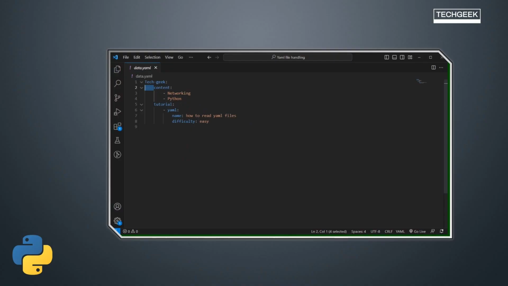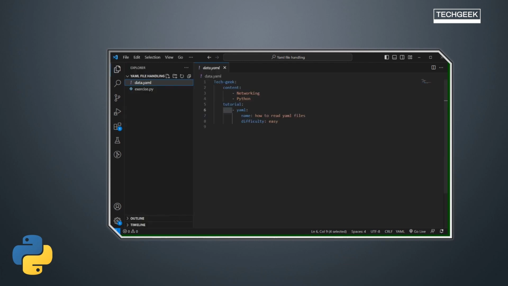So let's say here we have 4 indentation. In the content as well we should have 4 indentation. In the tutorial as well we should have 4 indentation. So it should be uniform across the YAML file, then only it will get considered as a YAML structure, otherwise it won't. Okay, so this is the part of the structure of YAML.